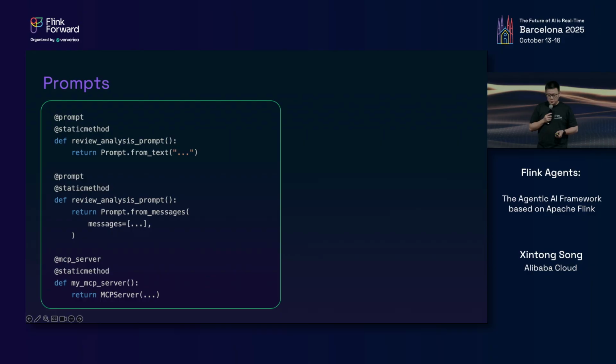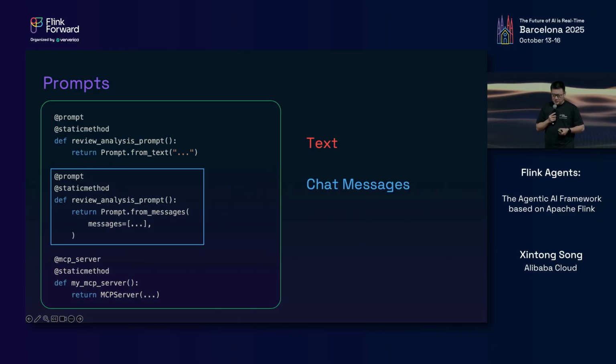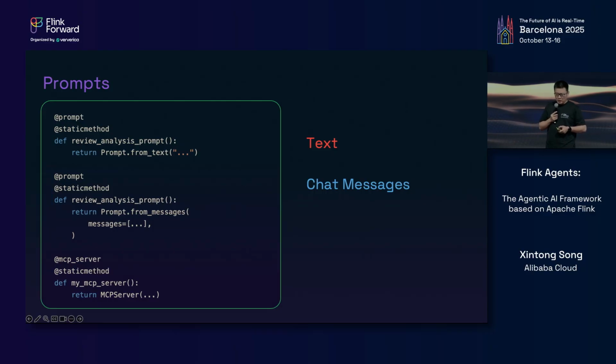So next is prompts. There are three ways you can define a prompt. You can create a prompt from a piece of text or from a list of chat messages. In both ways, you need to define a decorated static method in your agent class that returns this prompt. And you can also leverage prompts hosted on the MCP server.